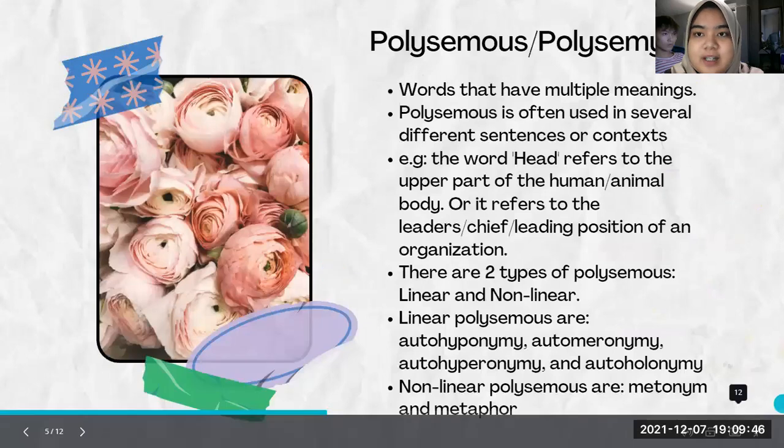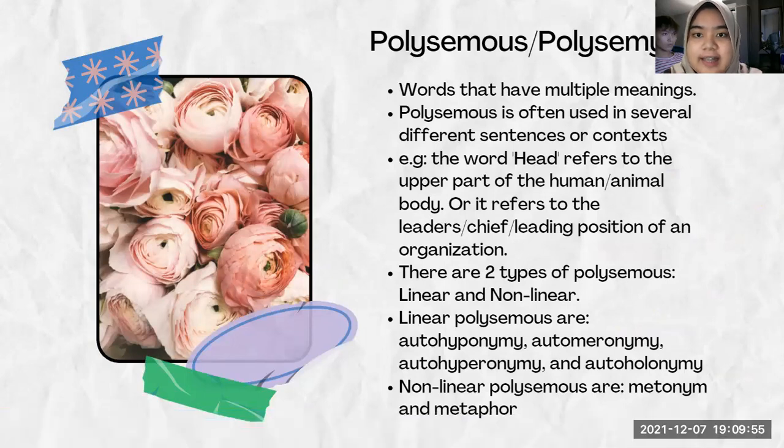Next is polysemous or polysemy, words that have multiple meanings. Polysemous words are often used in several different sentences or contexts. For example, the word head refers to the upper part of the human or animal body, or it refers to leaders, chief, or a leading position of an organization. There are two types of polysemous, linear and nonlinear. Linear polysemous are autohyponymy, automeronymy, autohyperonymy, and autoholonymy. And the last one, nonlinear polysemous, are metonym and metaphor.